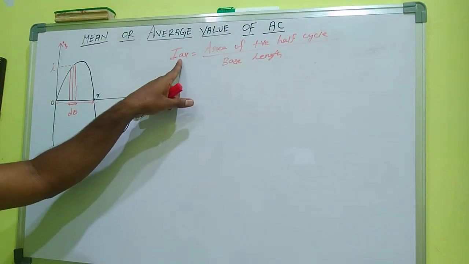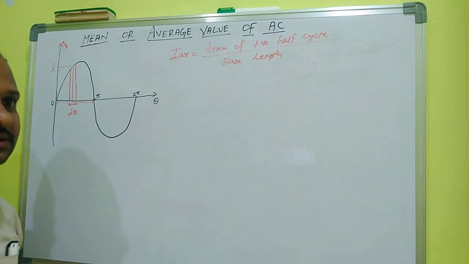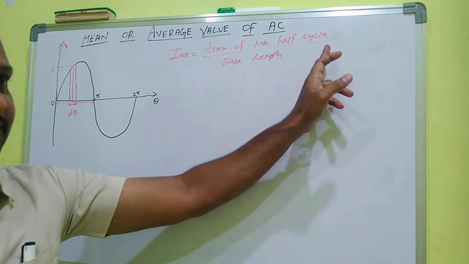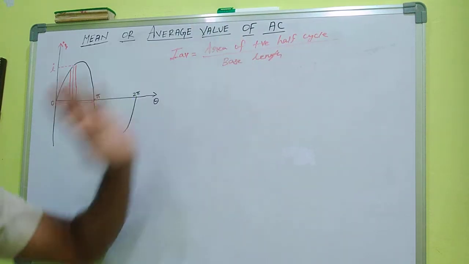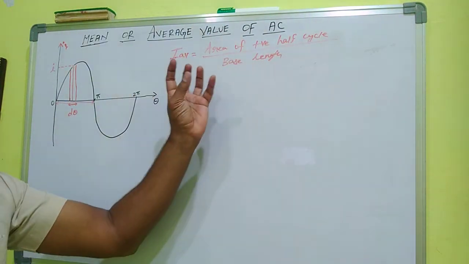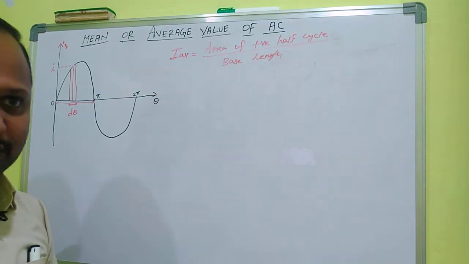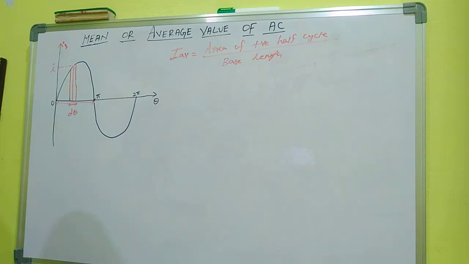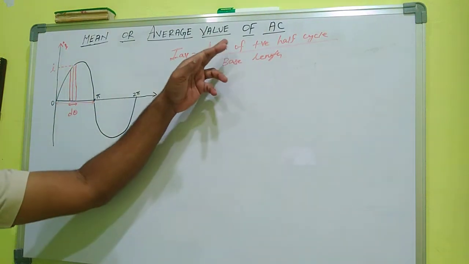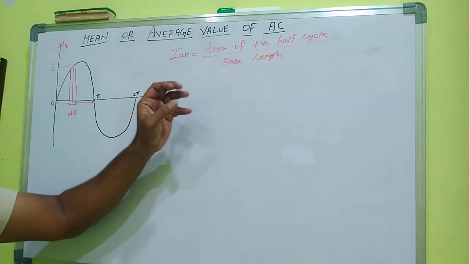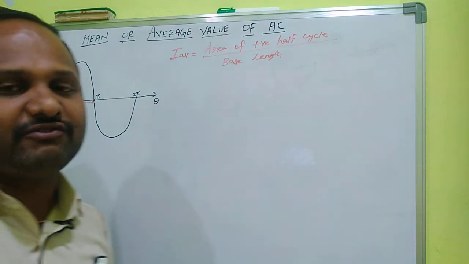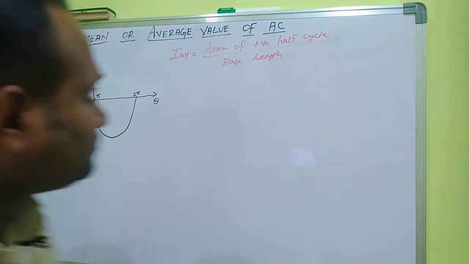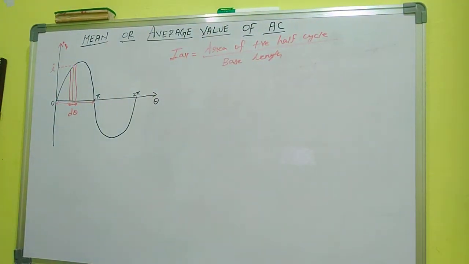So I average, the mean or average value of AC, is equal to the area of the positive half cycle or negative half cycle divided by the base length. Because this area includes all the currents present in the positive or negative half cycle. If we divide this value by the base length, we are able to determine the average value of alternating current. So this is the way to find it.